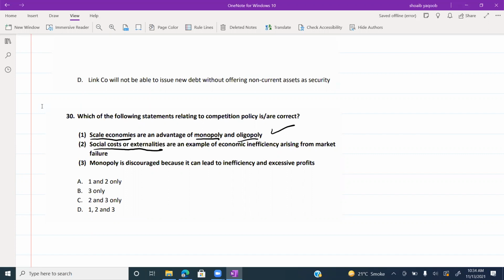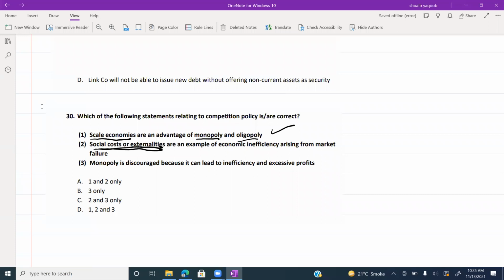So if you are accepting different projects, there are many costs which you will face by accepting one project. For example, if you are doing a project and you are creating noise pollution, although the project is positive, because of the noise pollution, in future you will face another cost: your workers will become ill and you have to pay the medical cost, and you will face a reputational loss and nobody will want to buy your product in future. That is the social cost, externalities.